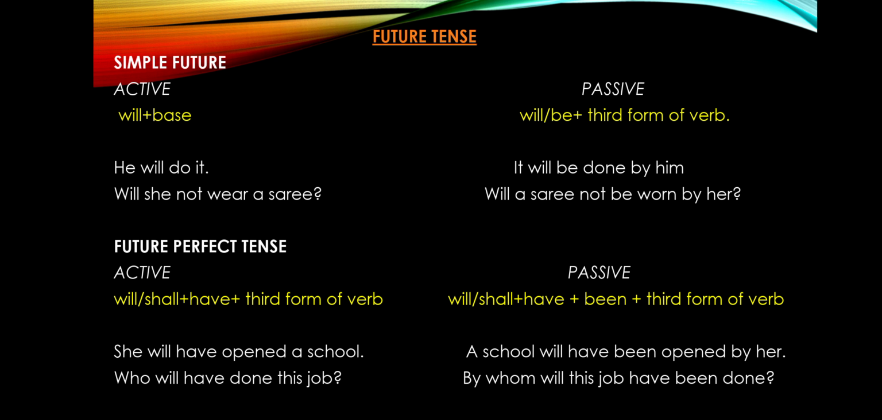So the examples are, she will have opened a school. Passive, a school will have been opened by her. Who will have done this job? Passive, by whom will this job have been done?